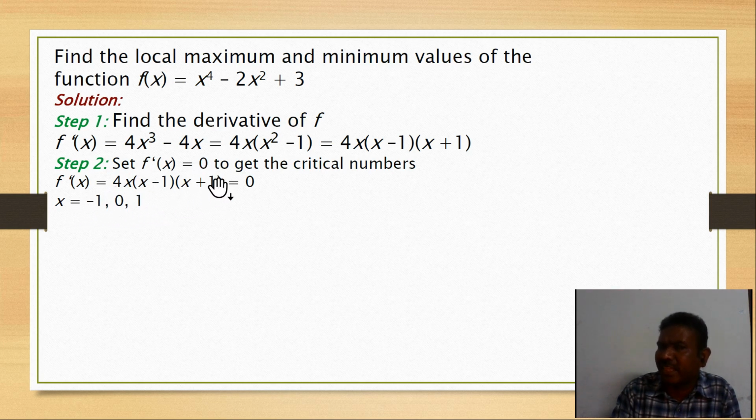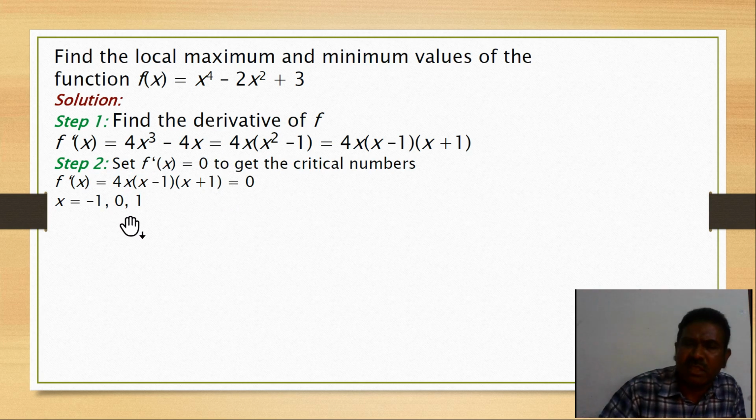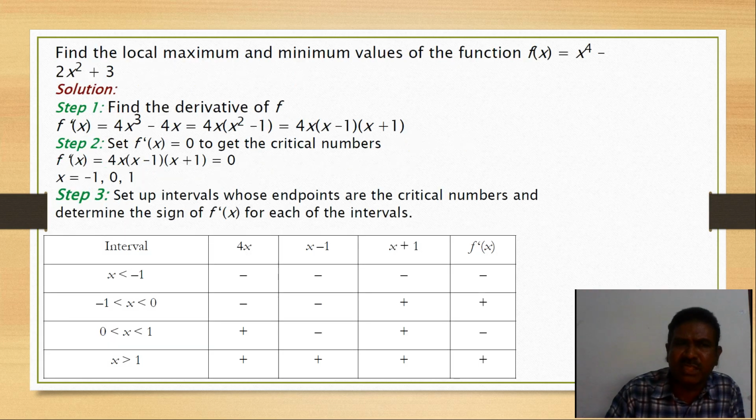Commonly when factors are there, we can take the possible values. These are the possible values, and x equal to 0, 1 or -1 satisfies it. That is called the solution of the equation, or we can say the roots of the factors. So x equals -1, 0, 1.